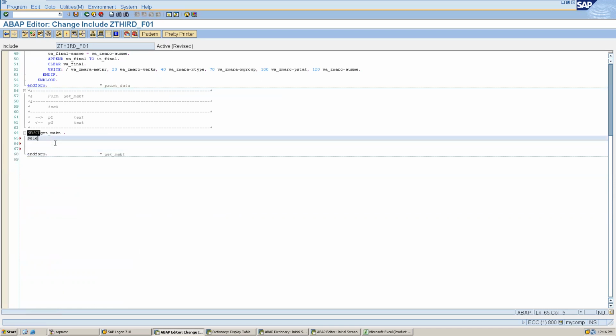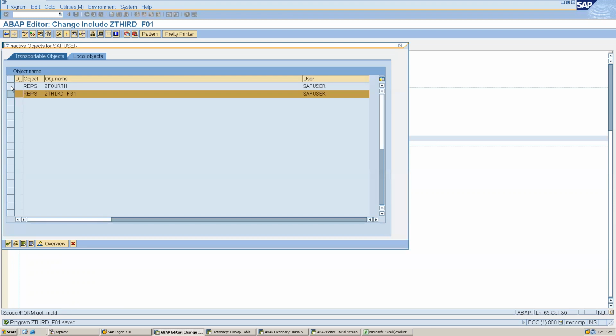For example, select star from MAKT. I don't have a where clause, so I will not put any where clause, into table IT underscore MAKT. It will select all the records from MAKT.